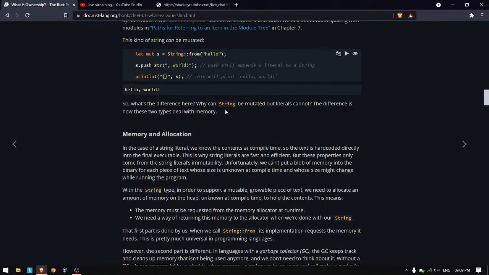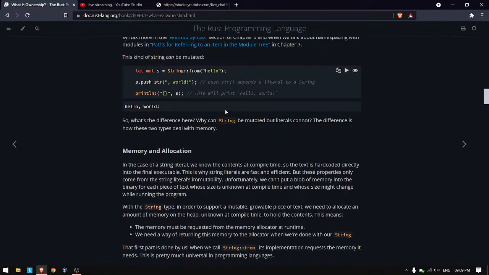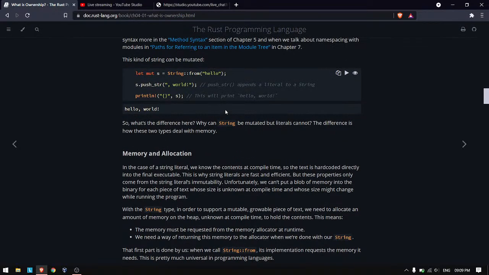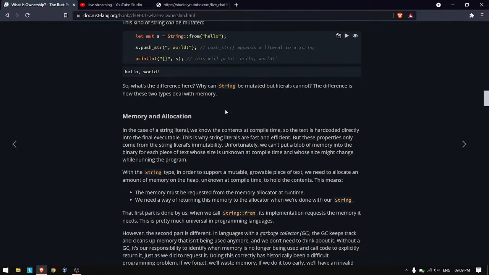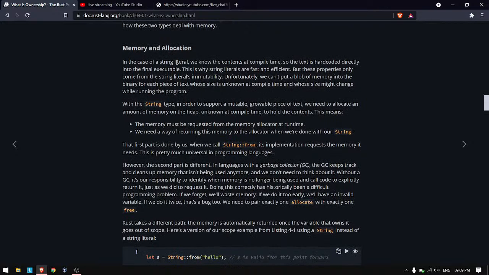But what's the difference, and why can we mutate String but can't mutate string literals? Why are they different types? In the case of a string literal, we know its size at compile time, and also its contents, so we can store them on the stack, but this property comes because they are immutable.